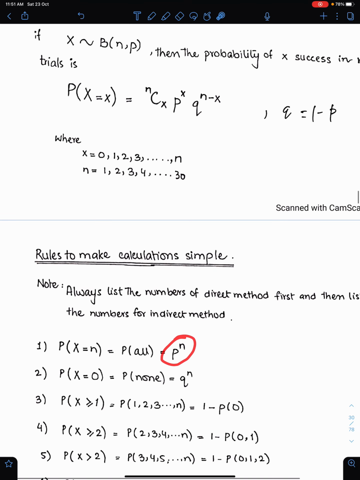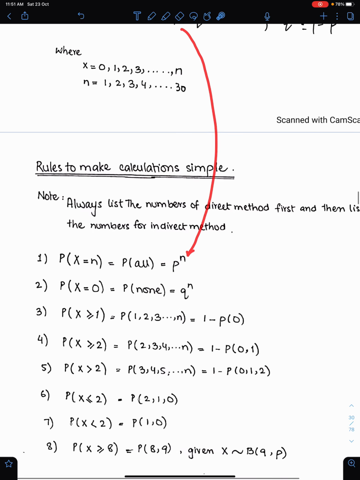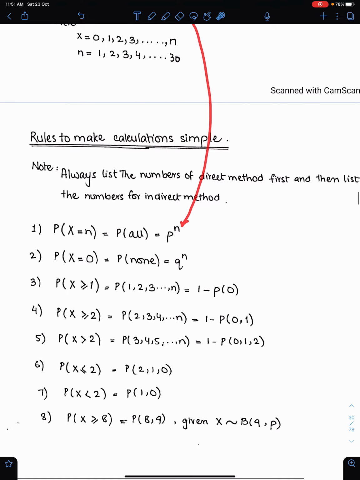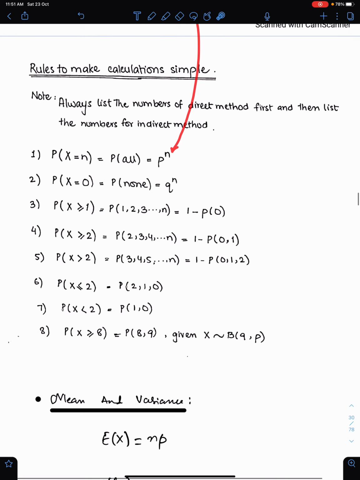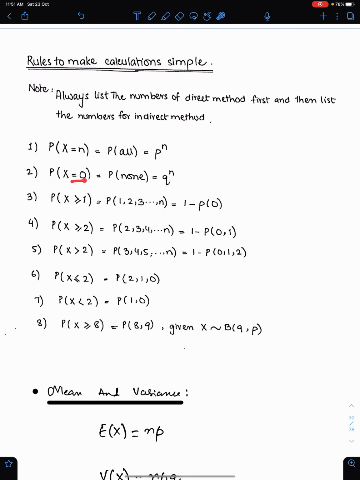If you substitute n here, here and here, then you will get p power n. Well, 0 means none, and when you substitute 0 into that formula, you will get q power n. So you need to learn these two results by heart: all means n and the answer is always p^n. 0 means none, and the answer is always q^n.